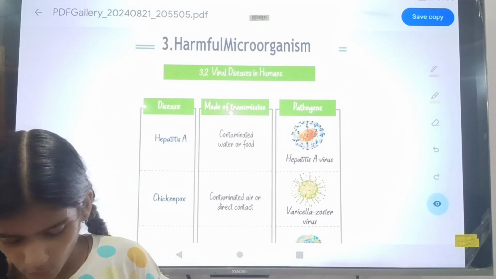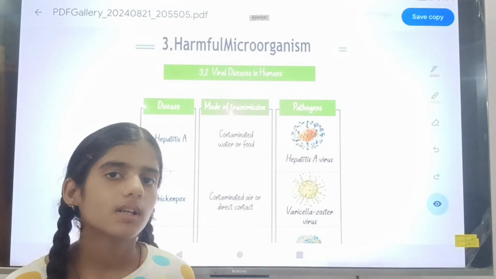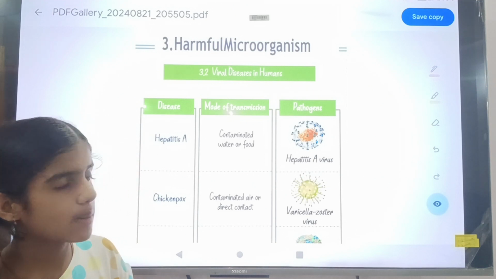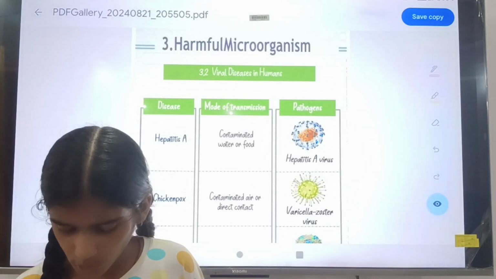Then viral disease in humans. Viral disease means the disease which is caused by a virus, known as a viral disease in humans, that can be caused in humans.